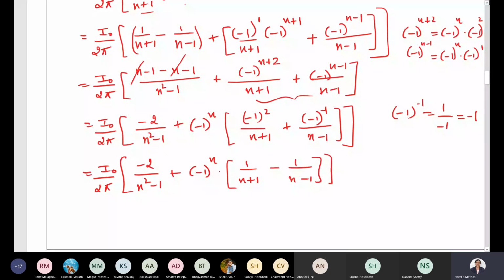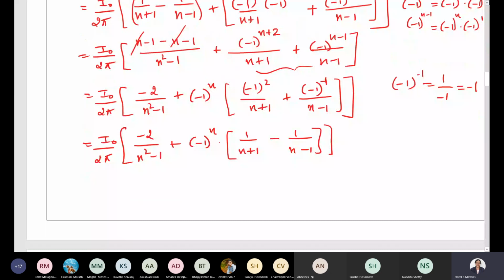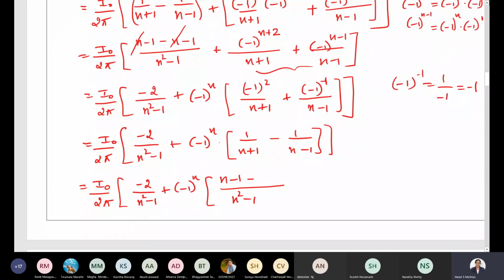Now let's simplify all these terms and write the final answer as I naught divided by 2 pi. Similarly over here, minus 2 divided by n square minus 1 plus minus 1 power n. Take LCM over here, so it is n square minus 1. So we will have n minus 1 minus of n plus 1, so it will be minus n minus 1. So here this term gets cancelled, so minus 2 will remain. Minus 2 by n square minus 1 is the common term from both of these. Here also we will have minus 2 by n square minus 1.